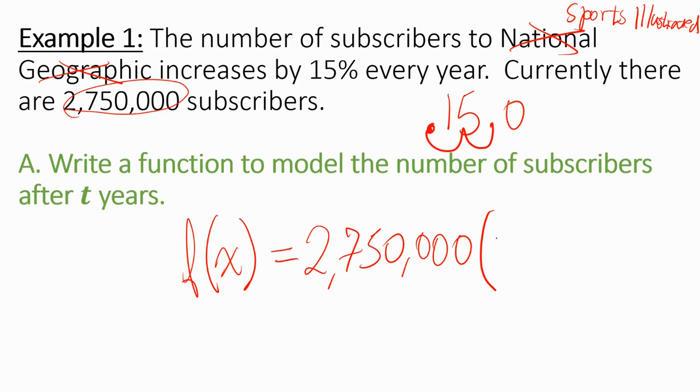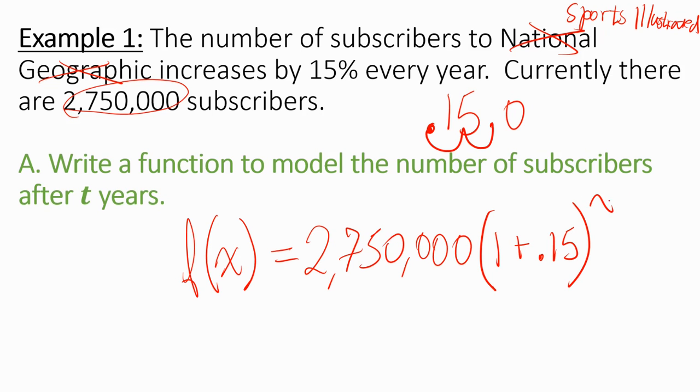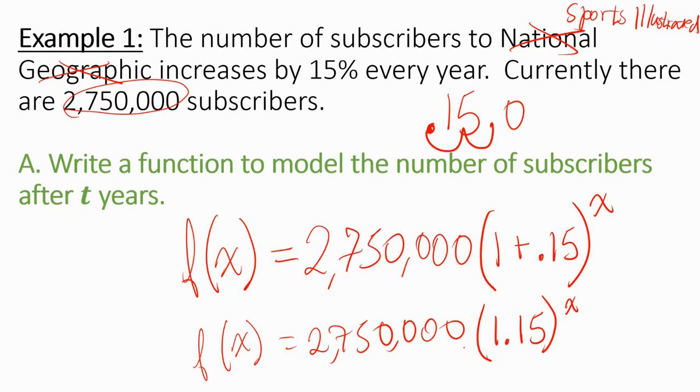So this is going to be 1 plus 0.15. And then back to our formula, it still says to the power of x. Now, I don't want to write 1 plus 0.15 because I know what that actually is. That's just 1.15. So I'm going to simplify this a little bit. There we go. That looks a little bit nicer.